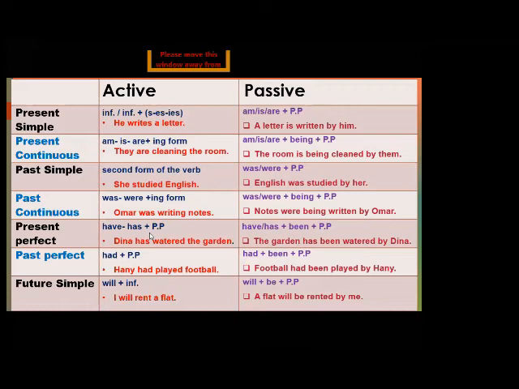Here we will use have and has been plus the past participle. So the verb to be in the passive voice with the present perfect will be been. So the garden has been watered.